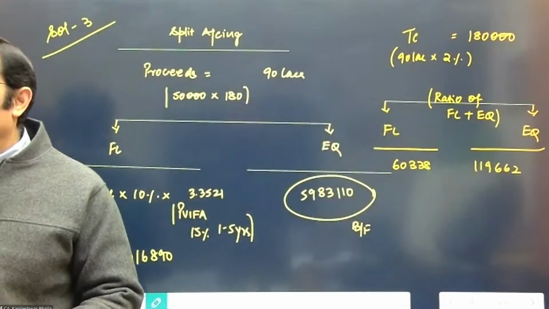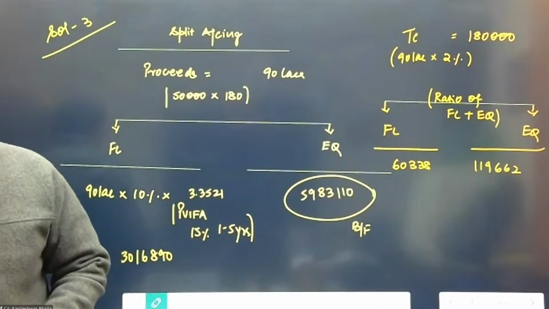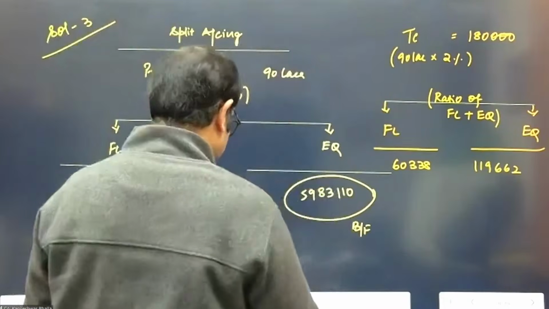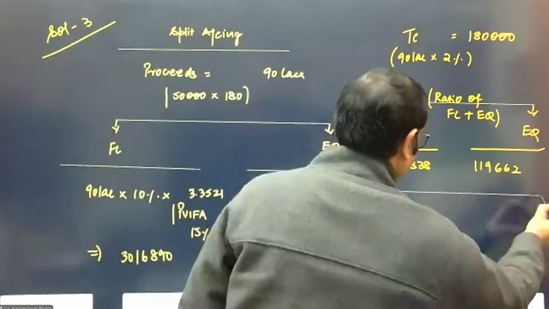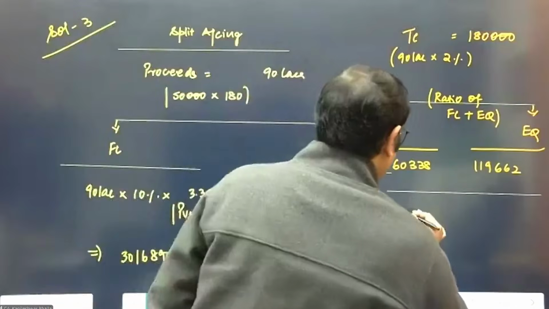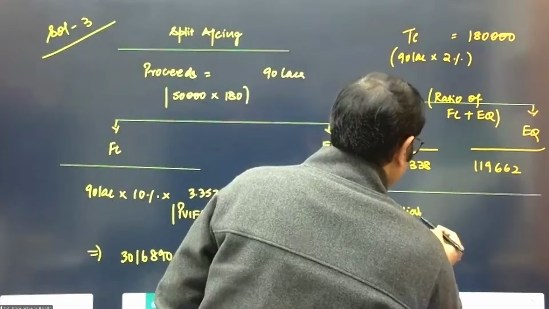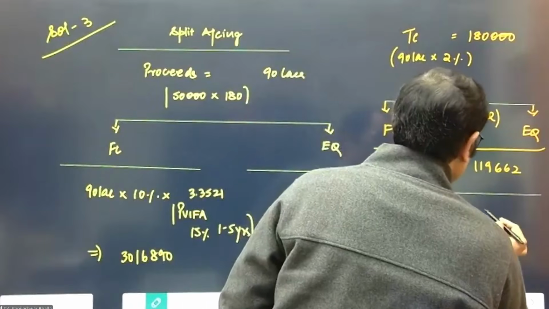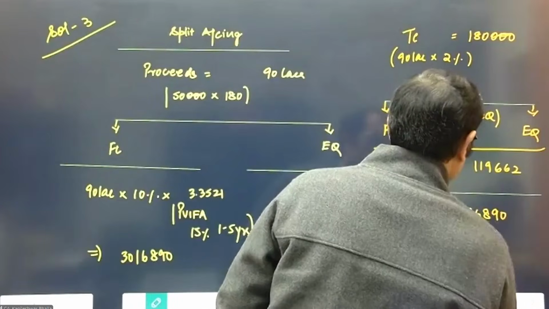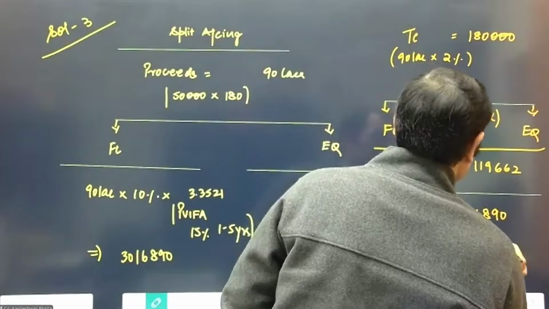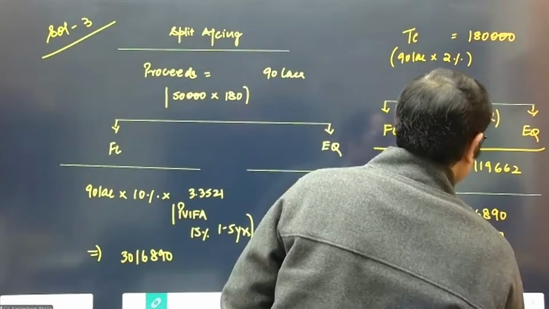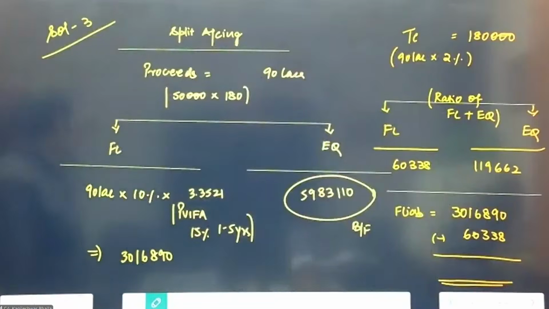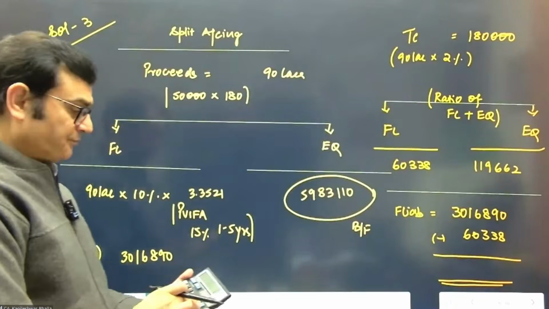Wonderful. Okay, now with this, we can go back and decide the inputs here itself. So let's see the financial liability element. The financial liability will now be 30,16,890 minus the TC of 60,338. So this will give us the net financial liability, which is to be accounted for.